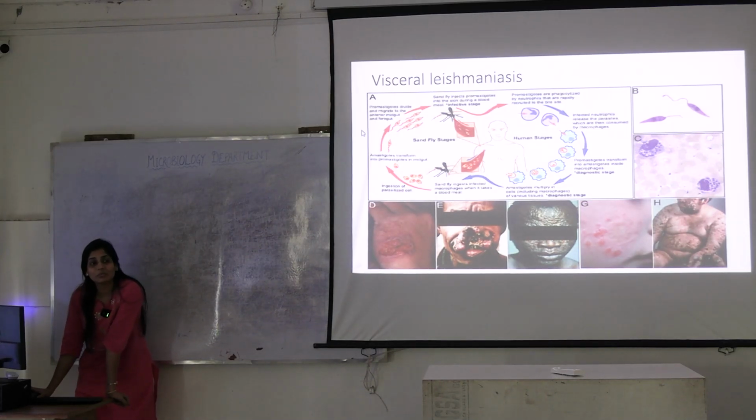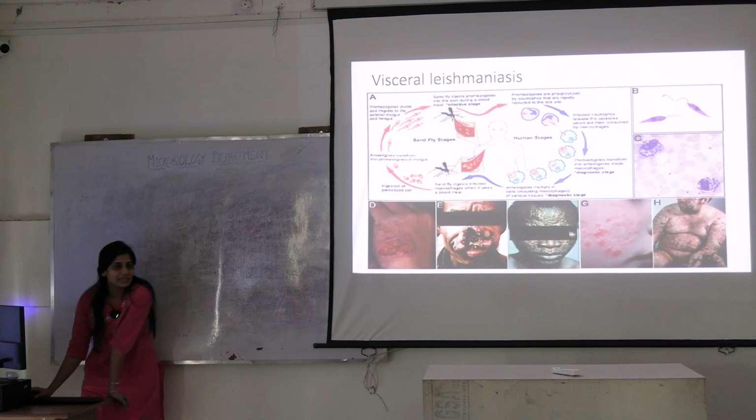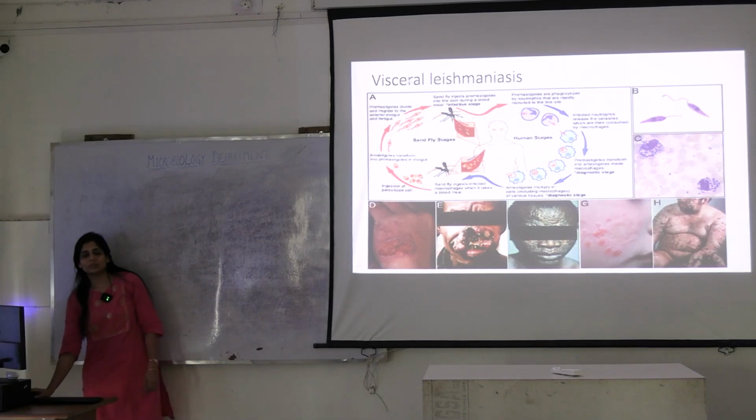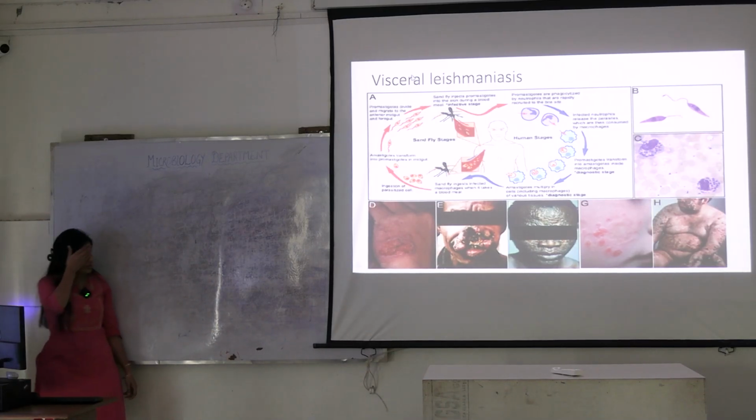What is the infective form? Promastigote. What is the diagnostic form? Amastigote. Okay. What can you see here? All these cutaneous lesions. This is cutaneous, it also has a cutaneous form. Okay, but we'll discuss visceral leishmaniasis.